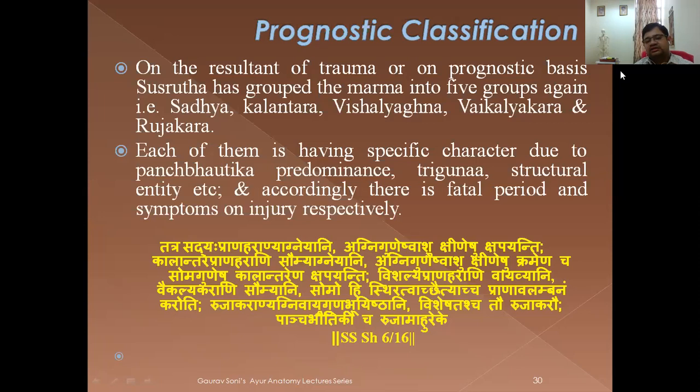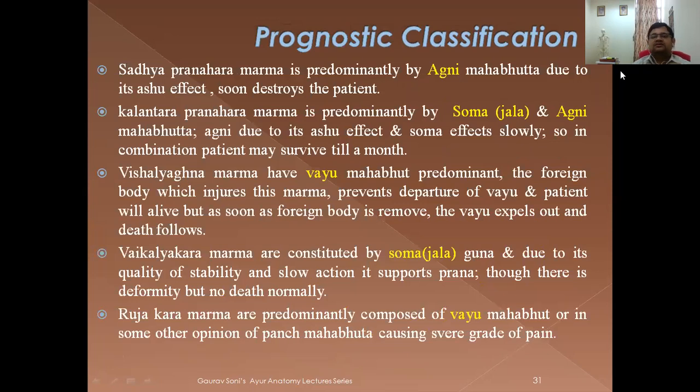First of all, what Mahabhutic predominance is there, what Guna predominance is there, what is the fatal period. Then at another place in the same chapter, Sushruta has also given some other symptoms related with these Marmas. So you can see here, Sadya Pranahara Marma is predominant in Agni Mahabhuta, due to its Ashu effect. Ashu means acting fastly. It soon destroys the patient.